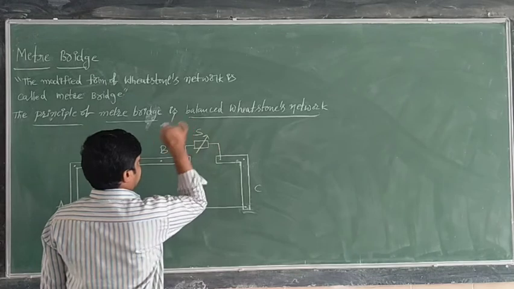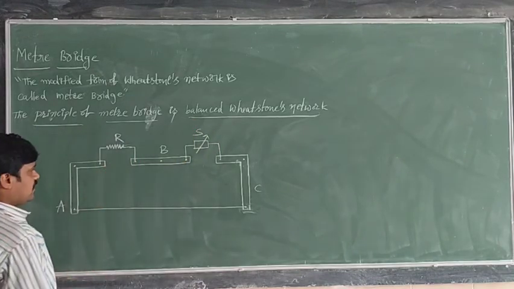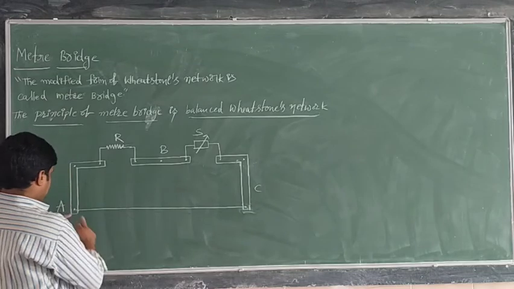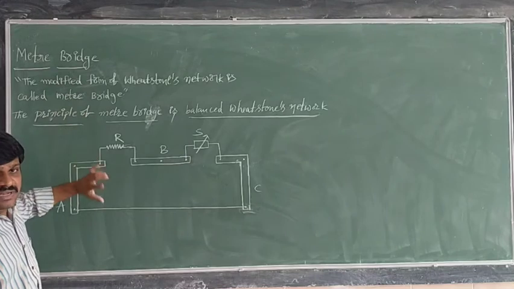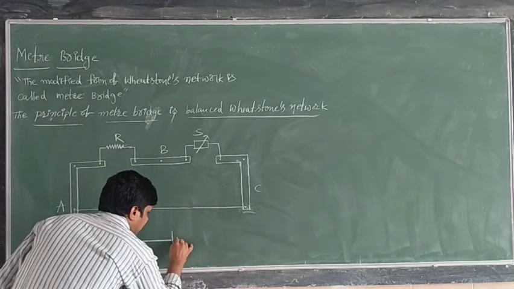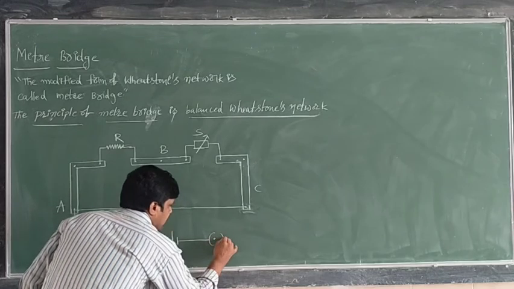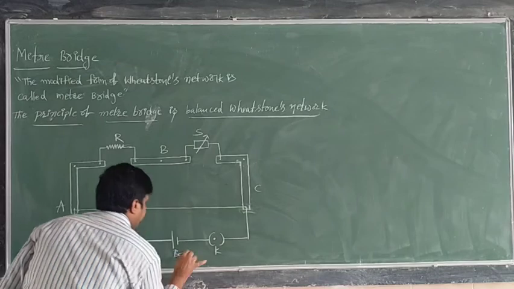Next, in between A and C, as we have seen in the Wheatstone network, we have to connect a power supply, a battery, along with a plug key. That is K, and this is the battery.